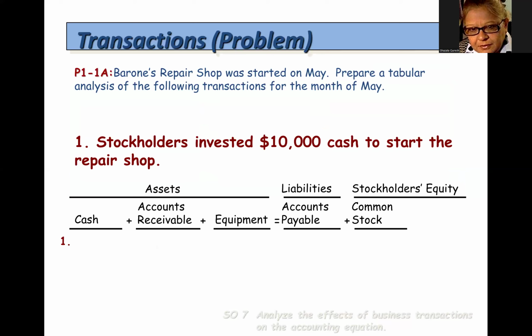Barone's repair shop was started in May of 2000. Let's prepare a tabular analysis of the following transactions for the month of May. Stockholder invested $10,000 cash to start the repair shop. The $10,000 investment increased cash by $10,000 and increased common stock by $10,000.